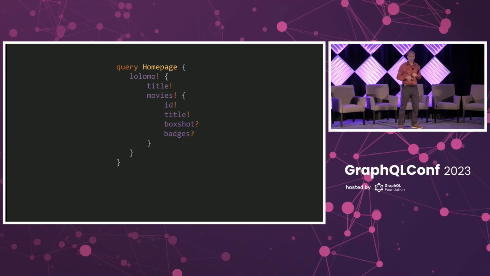Okay, now there's still another case where in this schema, Lolomo and movies, those are both lists of items. And so you might want to distinguish between the nullability of the items inside the list and the nullability of the list itself. And so we bounced around different ways you could indicate this. And this is what we came up with: you can specify for a Lolomo, it's okay if the movies inside that are null, but we want to have the entire list. However, for the badges, that's just a UI treatment. We do want them to be something if they're in the list, but we don't need the entire list. So that's the gist of it.